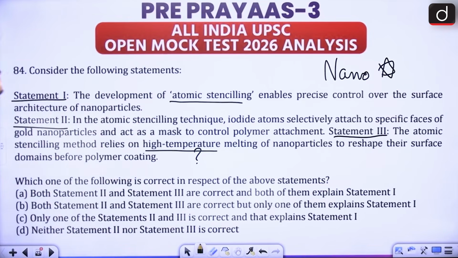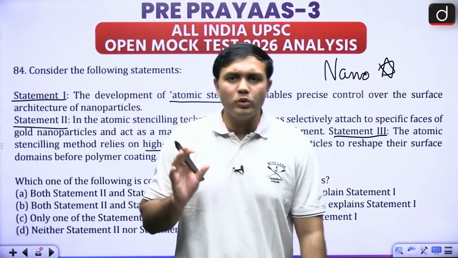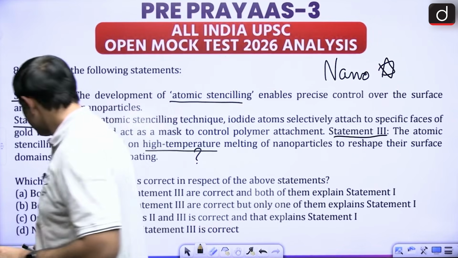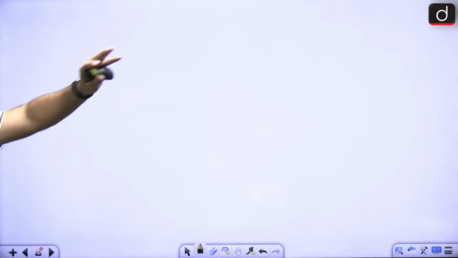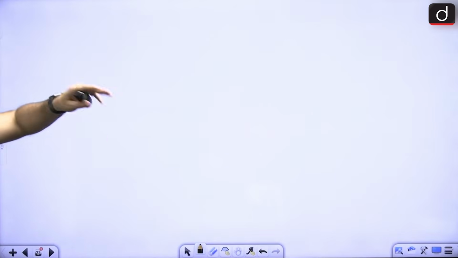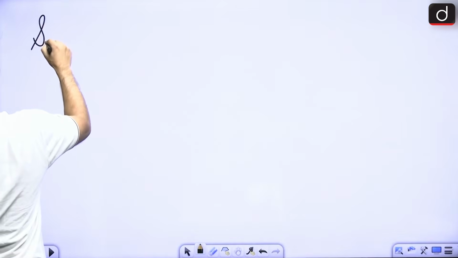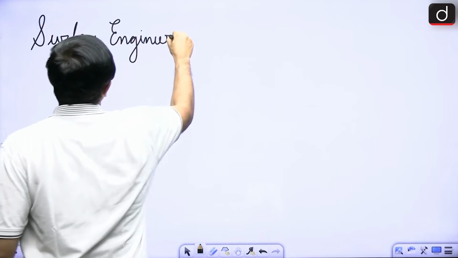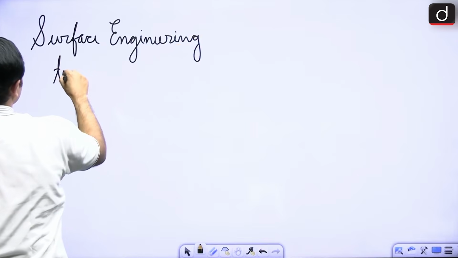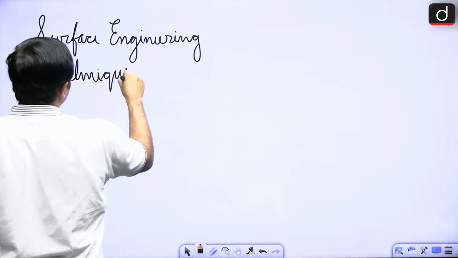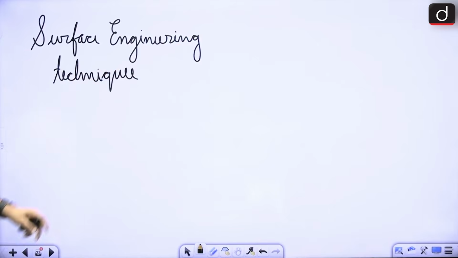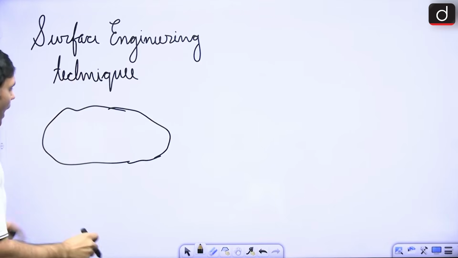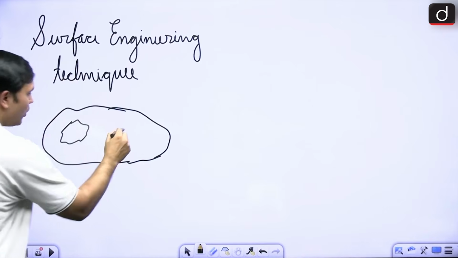All right. The first thing we need to know about this technique is that atomic stenciling is a surface engineering technique. Now, what is happening here? Let's take this particle. This is a gold nanoparticle, let's say, right? And we are masking some of the areas.